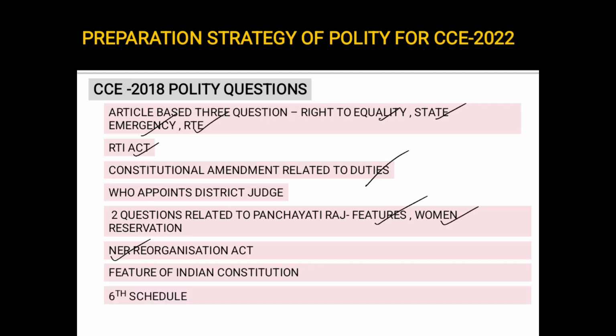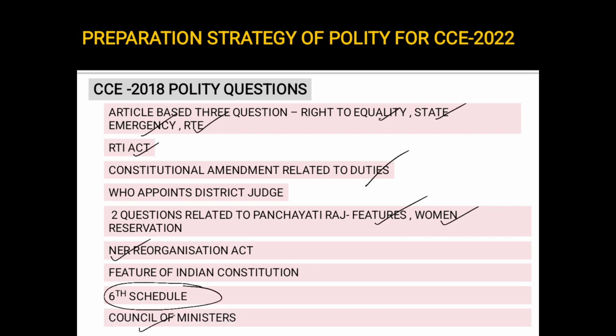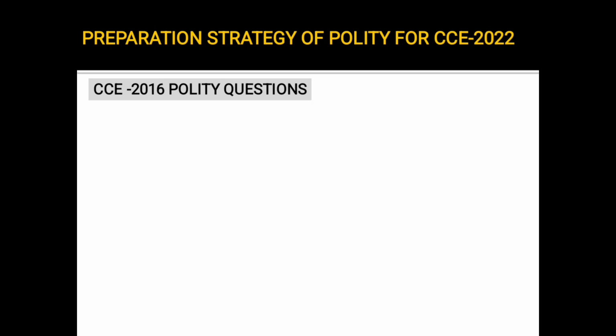There was a question on the 6th schedule. This is very important, 6th schedule. It is related to the schedule areas and special to Assam. There was a question on Council of Ministers. So these were the topics on which 2018 questions of polity were based. Make a note of all the topics.